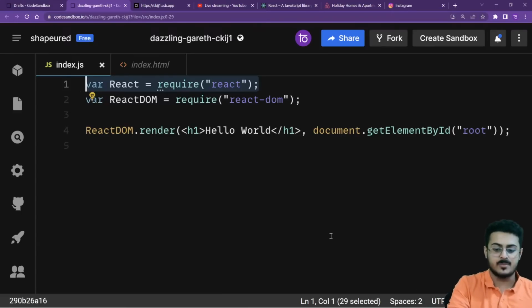Now for example, if I wanted this to be written in vanilla JavaScript itself, how would it look? Okay, let's try to see how this will look. Let's try to identify it.